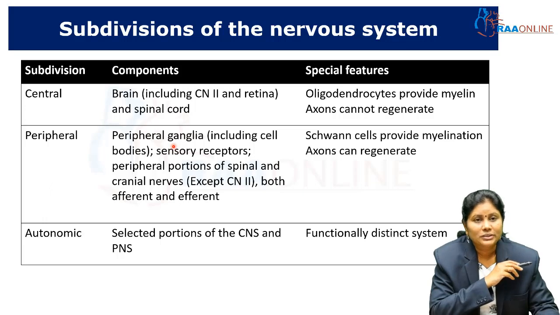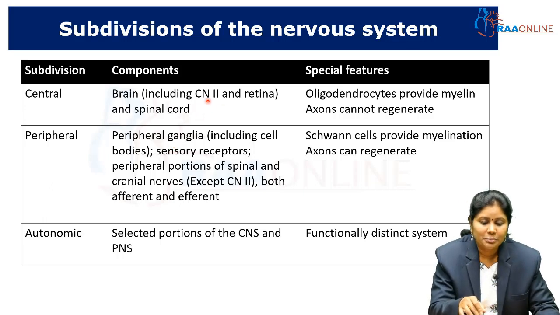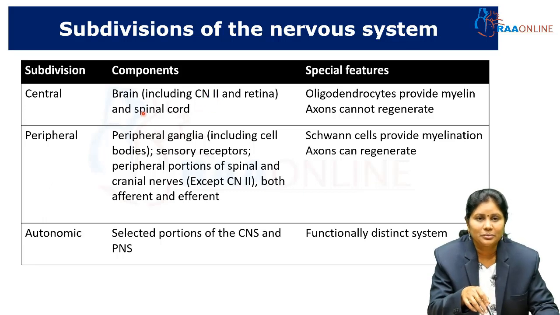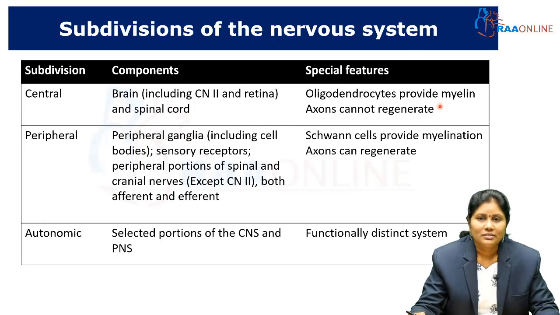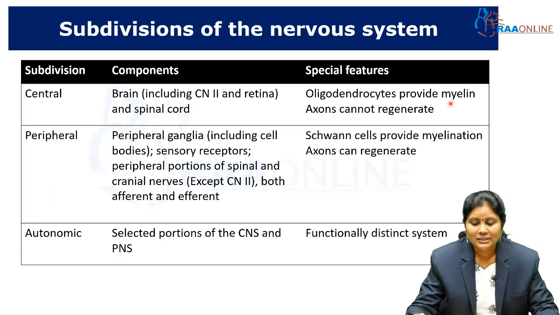The central nervous system includes the brain and the spinal cord. Here, the exception is the second cranial nerve, that is the optic nerve, and the retina. Though it is a cranial nerve, structurally it is present inside the skull, so it is included in the central nervous system. The special feature of the central nervous system here is myelination, that is the process of covering a myelin sheath around the nerves. That is done by a special glial cell called oligodendrocytes inside the central nervous system. And once the axons are injured, or the nerve fiber gets injured inside the central nervous system, it cannot regenerate. That is very important.